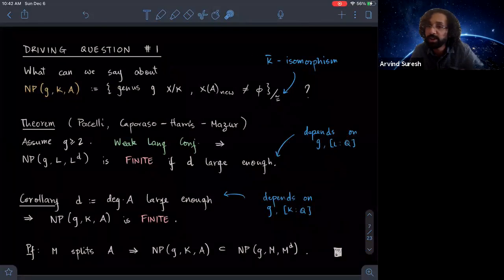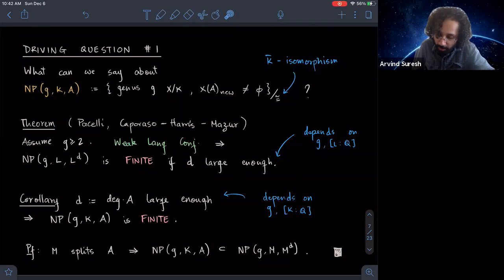And so the driving question, or the first driving question behind today's talk, is simply, what can we say about this set NP of G, K, A? And what is this set? It's just a set of K-bar isomorphism classes of genus G curves over K, which have a new point over A.